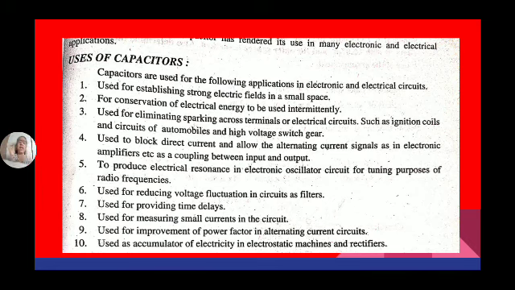And if we use a large amount of inductive loads, the power factor decreases, so reactive power increases. To improve the active power and decrease the reactive power, we use capacitors at the receiving end of the supply. And we use capacitors in electronic circuits to bypass some signal frequencies, to block the DC signal and to allow only the AC signal. So in all these circuits, we are using capacitors.